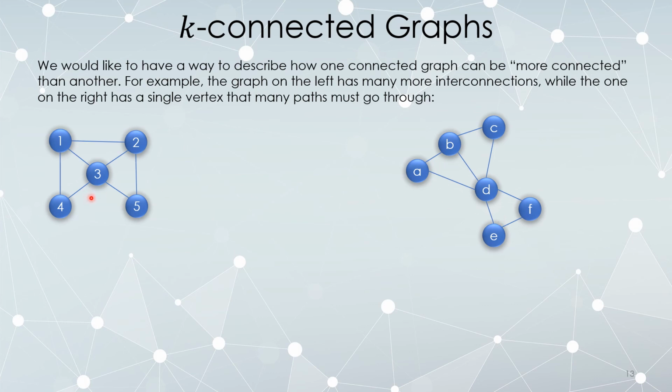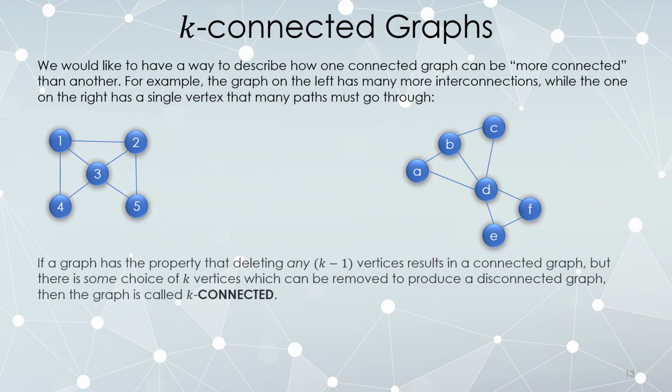However, in this graph over here, you can see that even if I remove any single vertex, everything else is still connected to itself. So somehow the graph on the left is more connected than the graph on the right.